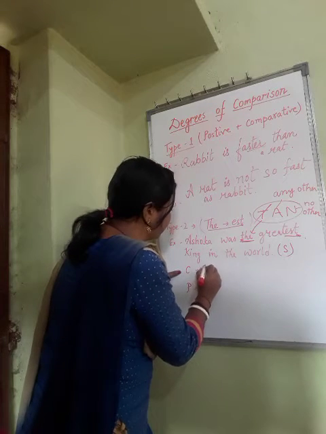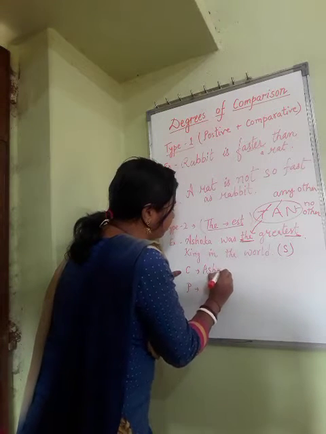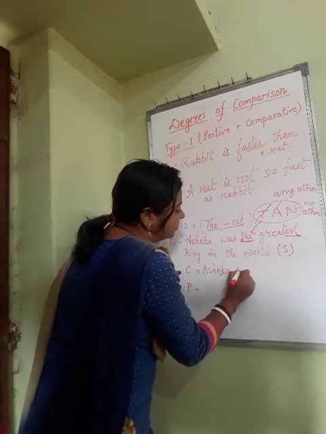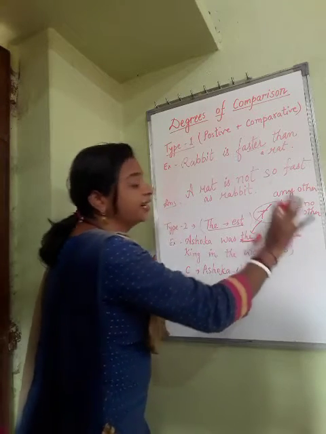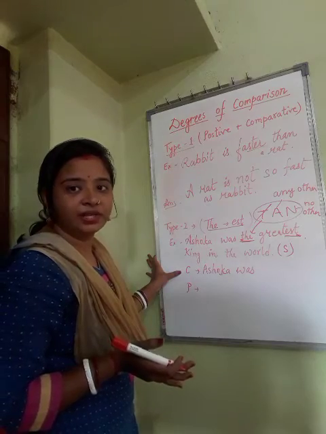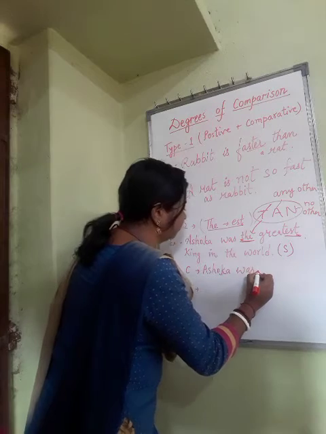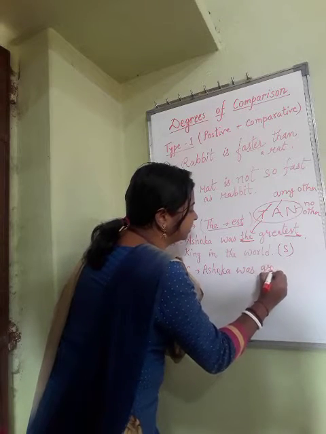It means Ashoka was greatest. What will be the comparative degree? Greater. Okay, as we are changing into comparative, so the greatest will be greater. Ashoka was greater.